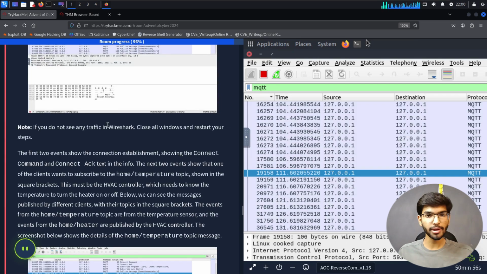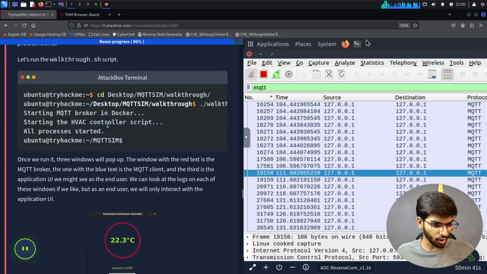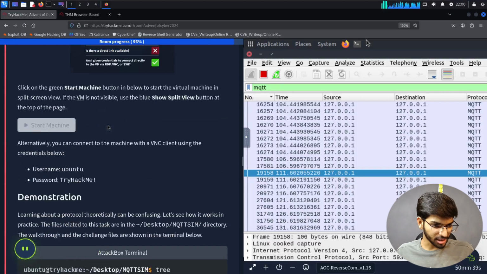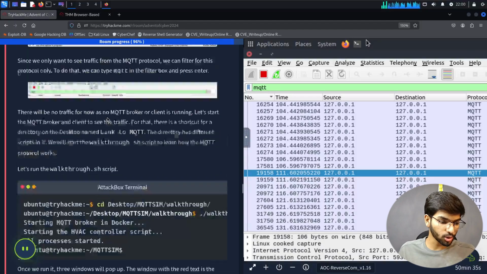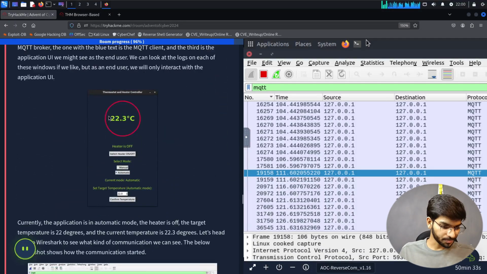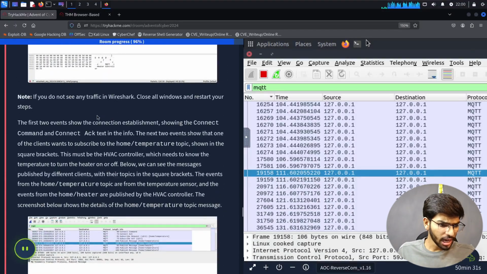It's sending some information, and the client and the broker are requesting and acknowledging the communication of accepting the subscribing channels. That's what they meant. I forgot the term. Let's scroll up and look at the term. Topics. So they are subscribing to those topics. Fine. So note, if you do not see any traffic in Wireshark, close all the windows and restart your steps.